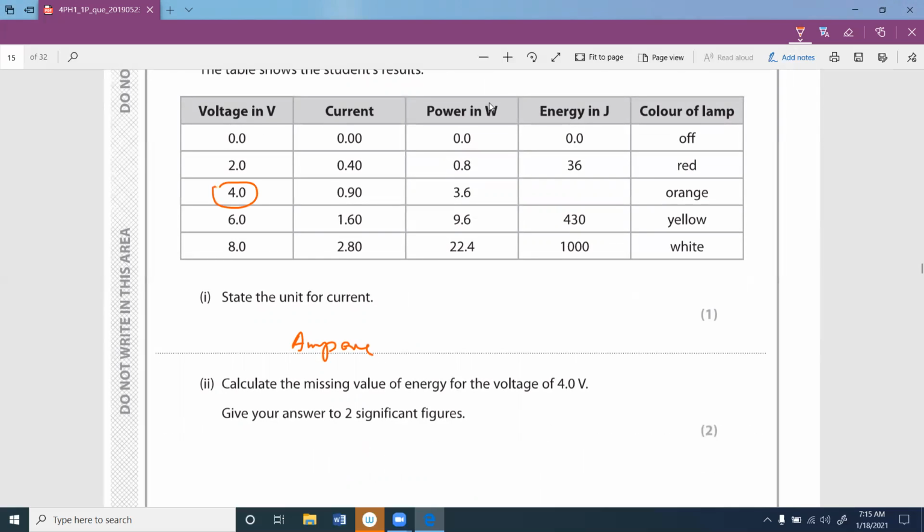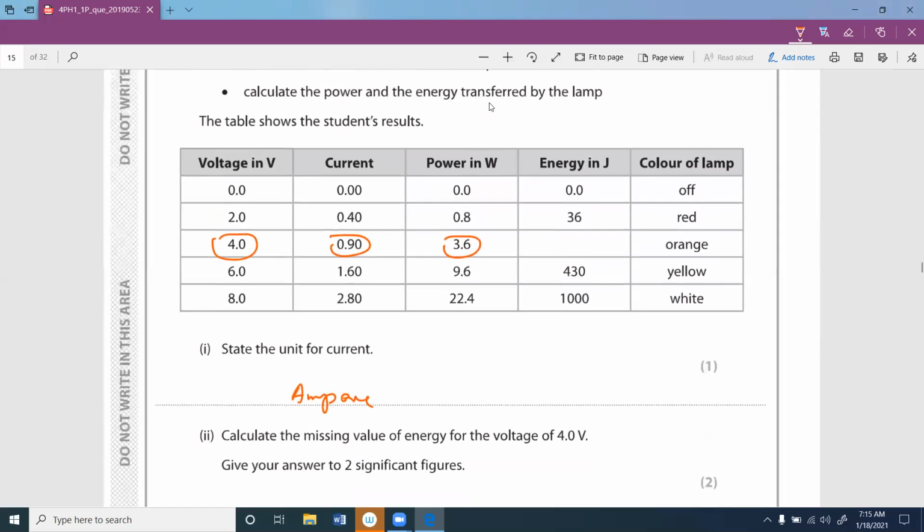Then calculate the missing value for the energy for voltage 4 volts. Voltage is 4 and current is 0.9, so power is 3.6. Then we have to find the energy. How do you find it? We know that the lamp is operated for 45 seconds.